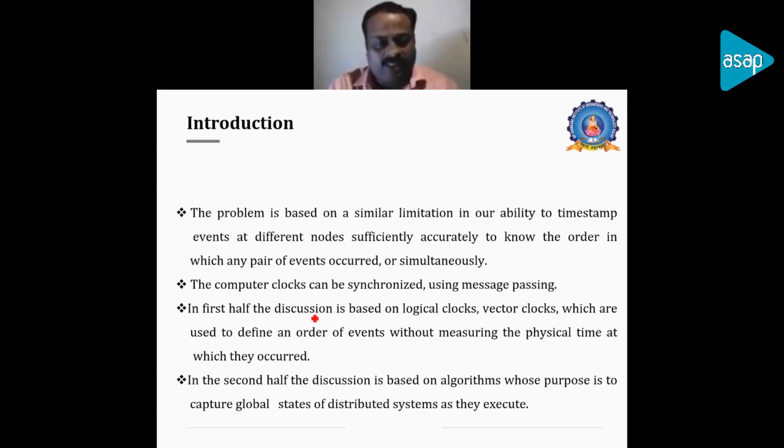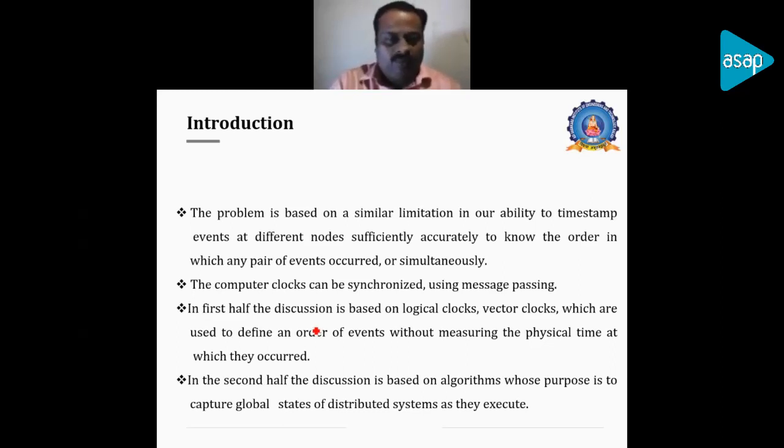And passing a message from one event to another event is also related to this kind of timestamp. For this, computers can be synchronized using this time, and they basically use the method called message passing. So one event's timestamp can be updated with another event's using message passing, where we pass a message and the content of the message will be the time. We'll add the time to that message and send it to another event.